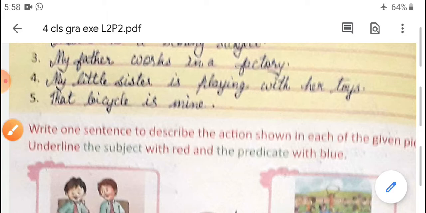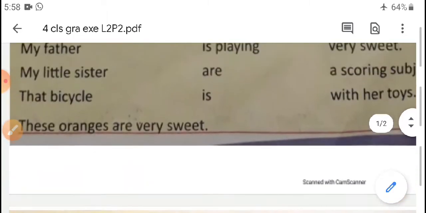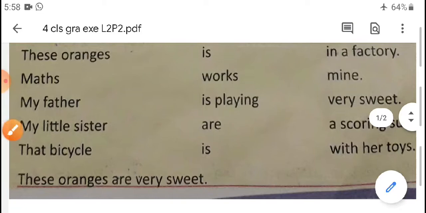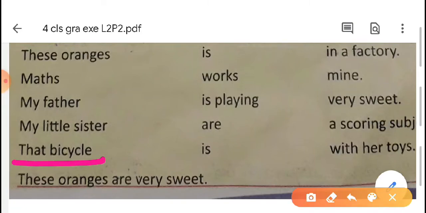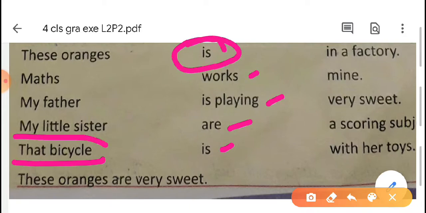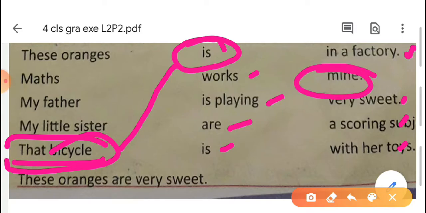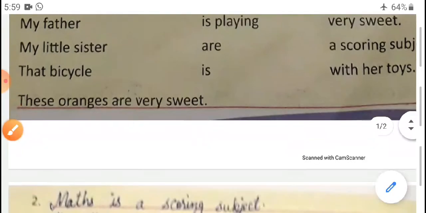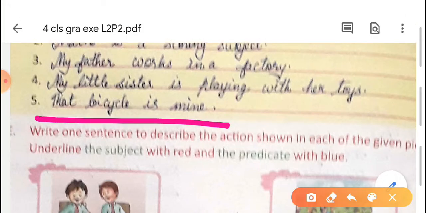Now we are going to do the next portion. Next one, that bicycle. Is, playing, works. Now only one is left, that is, is. So we have to join this sentence. That bicycle is. Now here also only one is left, that is mine. My cycle, that bicycle is mine. So we have to write the answer on this page. That bicycle is mine.